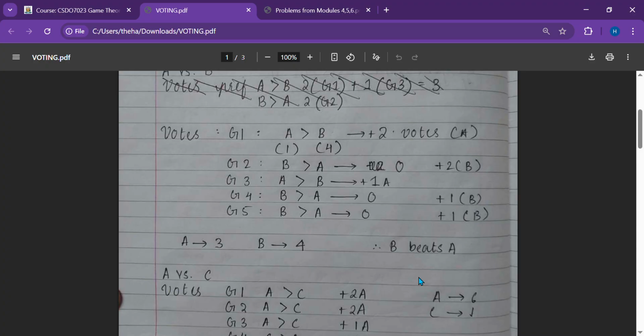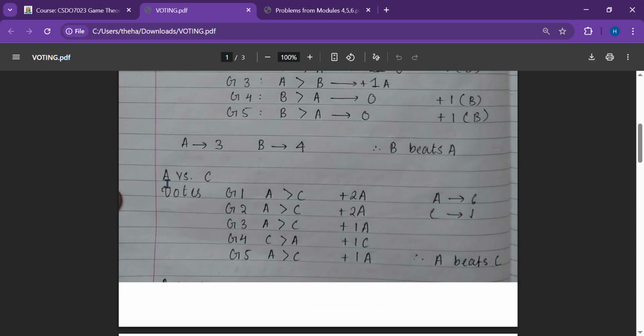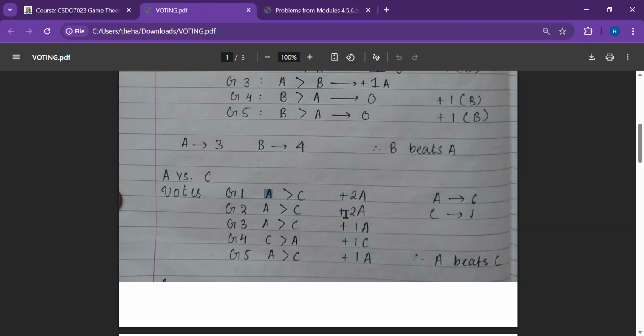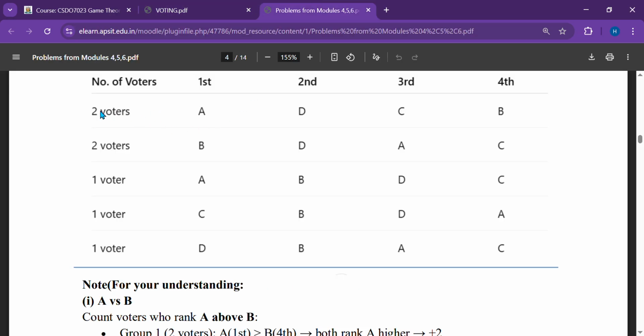So let's see this again in comparison to A versus C. So again we will note down our groups, group 1, 2, 3, 4 and 5. A is greater than C over here. A is greater than C. We are comparing A and C. So A is greater than C because A was placed before C. A was placed before C, so A gets the points in this round. How many points does it get? It gets 2 points because there were 2 people in this group.